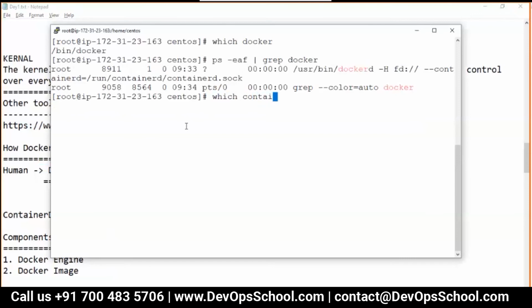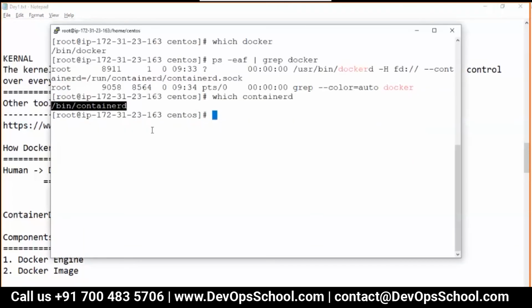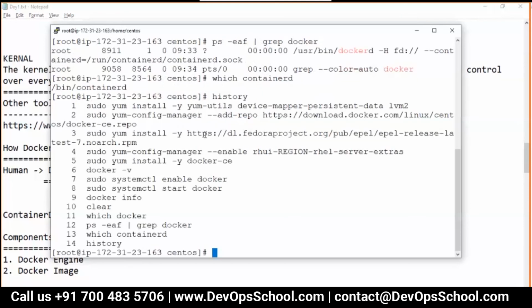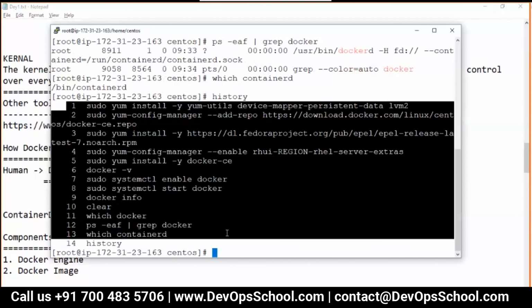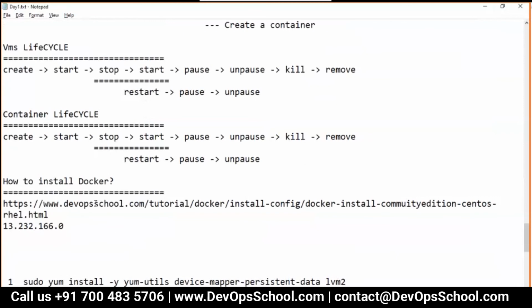Do we have containerd? See here, the executable here, and dockerd calling containerd at the sock. This is containerd, and containerd communicates with the kernel using runc. They manage the container.